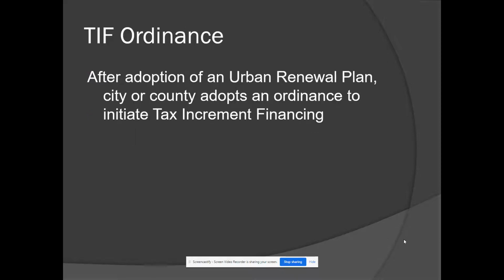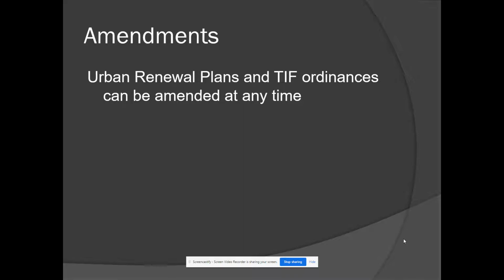So we've adopted a plan as a TIF authority. Then they must also adopt a TIF ordinance. The ordinance itself is what's actually going to put forth the authority to divide revenue and initiate tax increment financing. Keep in mind that urban renewal plans and TIF ordinances can be amended at any time. And so that's something to be aware of.